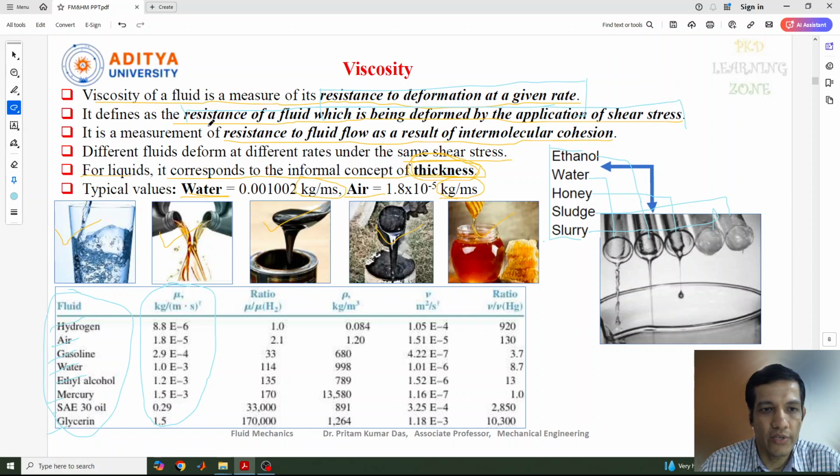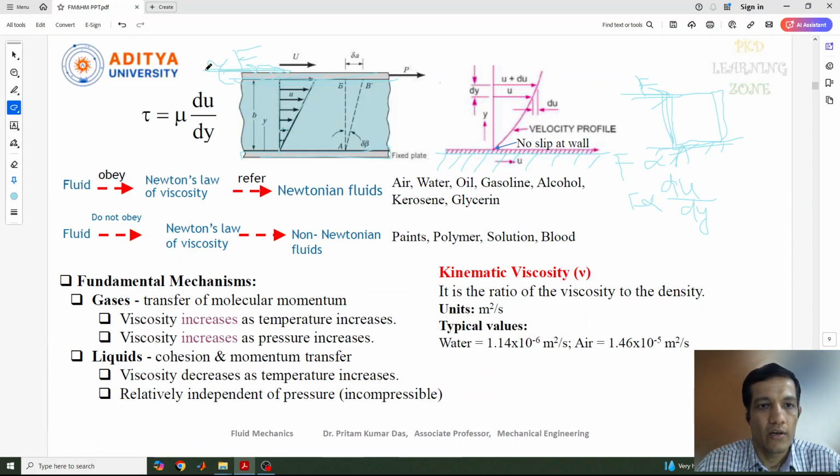Now as per the definition, the resistance of a fluid which is being deformed by the application of shear stress. Here we are applying the shear stress, and in this also we can get the shear stress. Let me combine both these equations. We get F directly proportional to area into du by dy. Taking the area to the other side, F by A is directly proportional to du by dy. Force by area is nothing but stress, so that shear stress is denoted by tau.